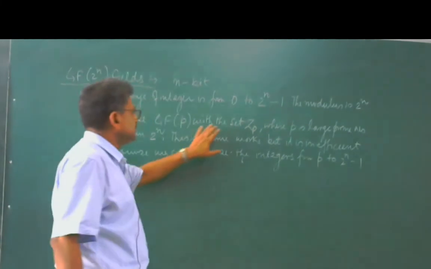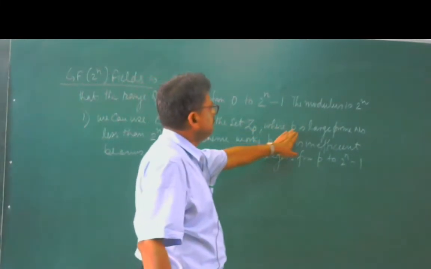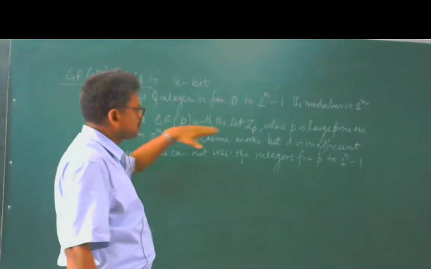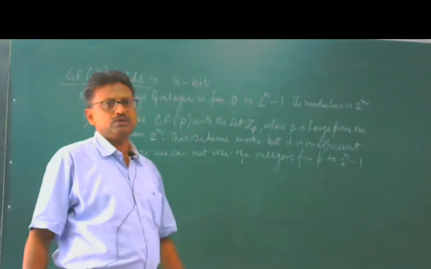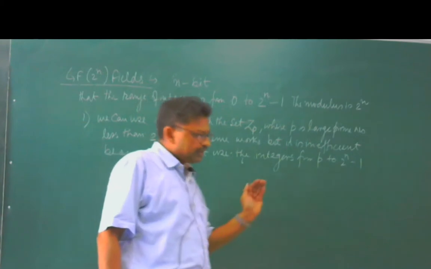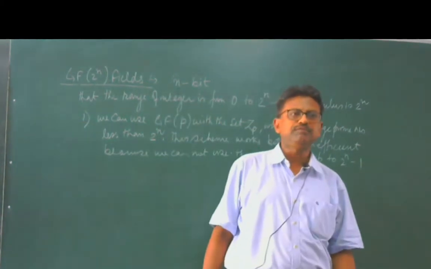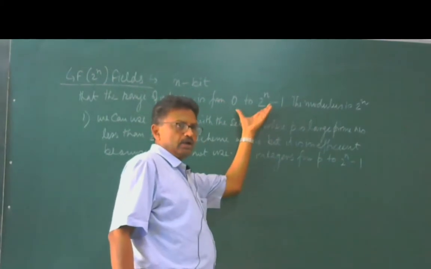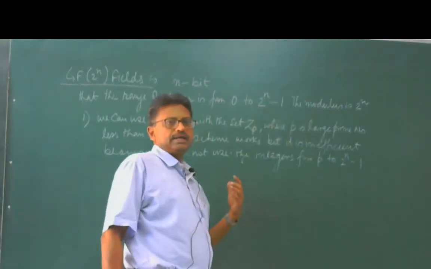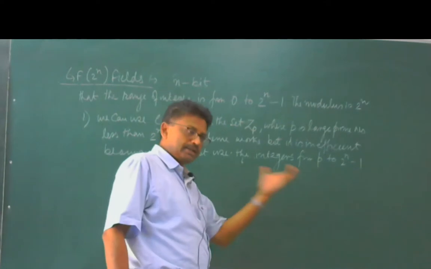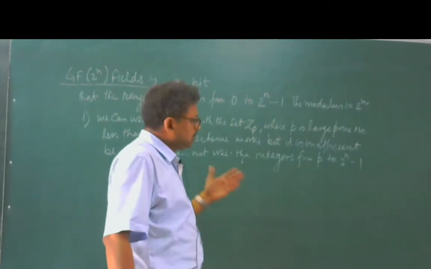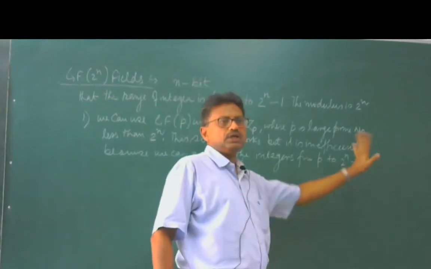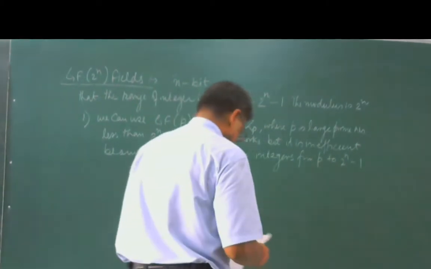We have considered that p is a large prime number, so the value will be less than 2^n. So there will be certain values which will be left, because the range is from 0 to 2^n minus 1. Whatever value we consider as p, the largest prime number in that particular set, still we will be leaving some of the integers from p to 2^n minus 1.